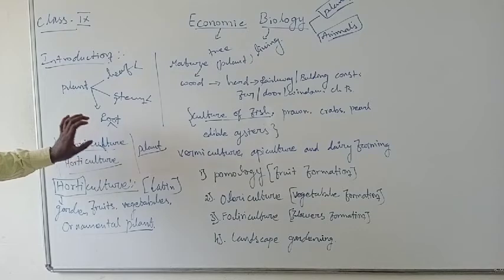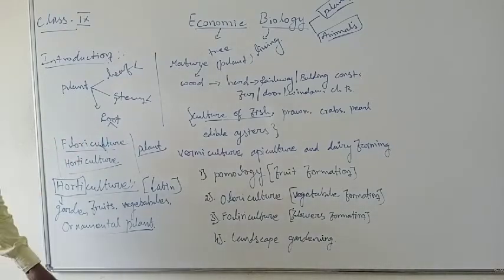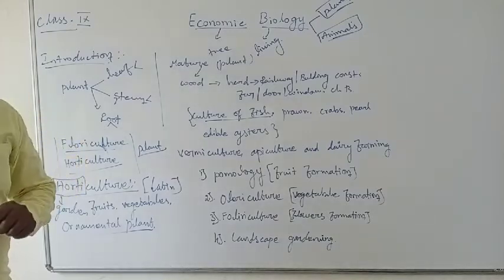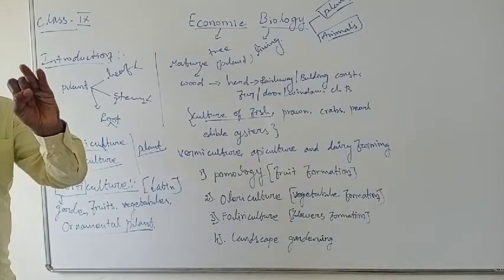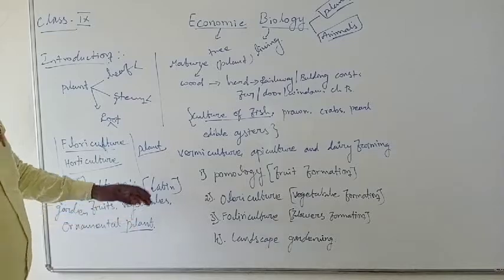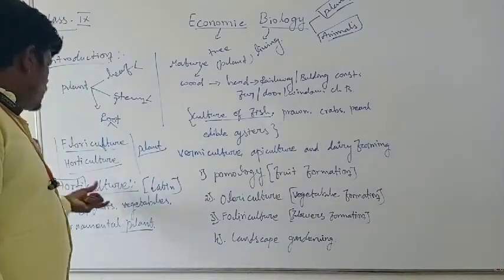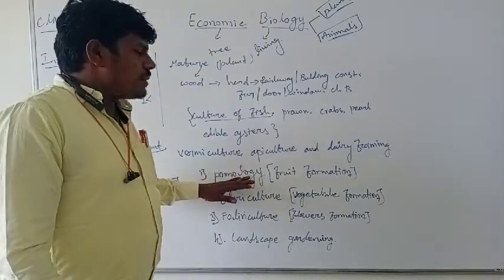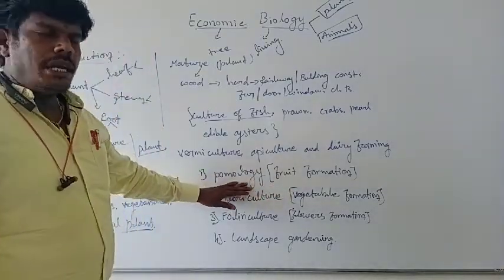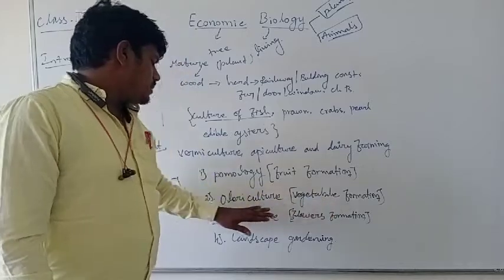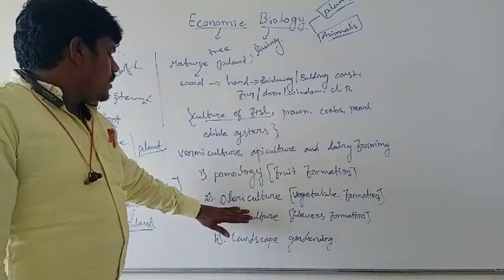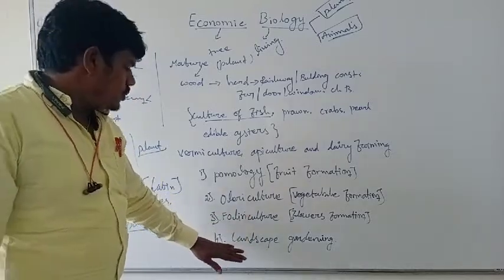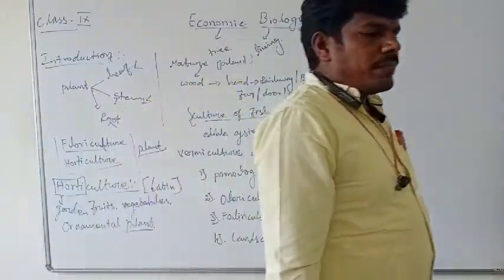Floriculture means the formation of flowers. Horticulture covers three: fruit, vegetable, and ornamental plants. Then horticulture is classified into four types. Cultivation of fruit is called pomology, cultivation of only vegetables is called olericulture, and cultivation of flowers is floriculture, and then landscape gardening.